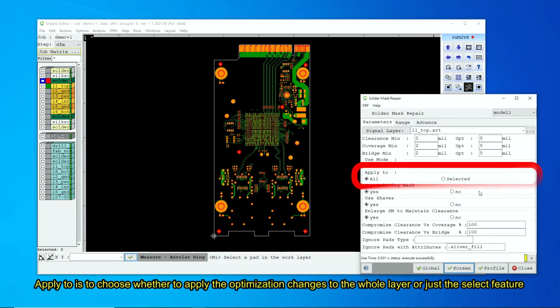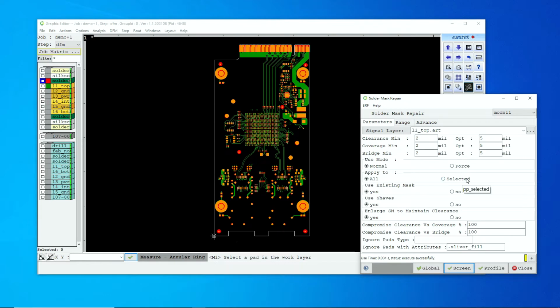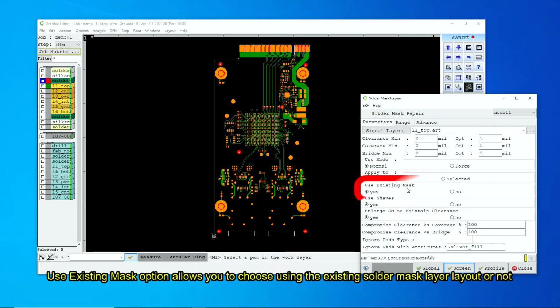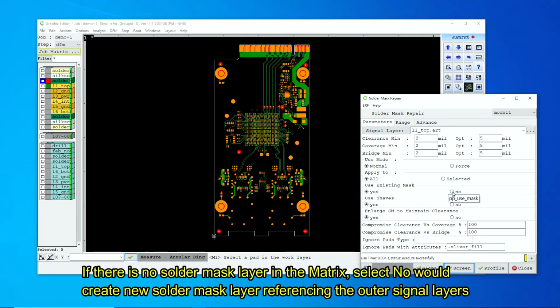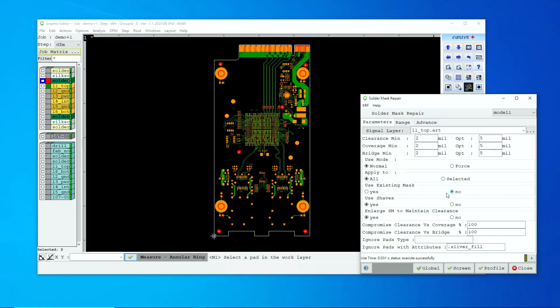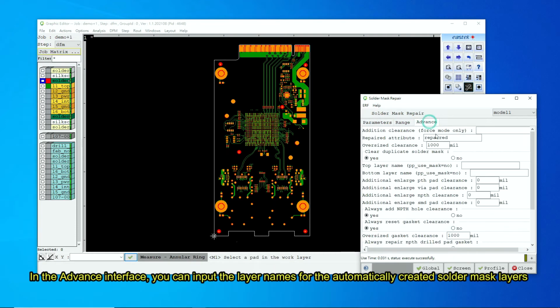Apply to is to choose whether to apply the optimization changes to the whole layer or just the selected feature. Use existing mask option allows you to choose using the existing solder mask layer layout or not. If there is no solder mask layer in the matrix, selecting No would create a new solder mask layer referencing the outer signal layers. In the Advanced interface, you can input the layer names for the automatically created solder mask layers.